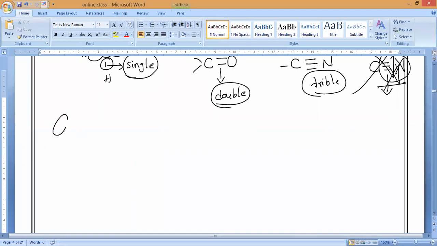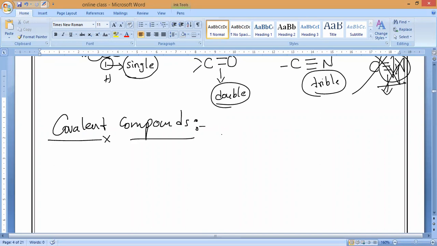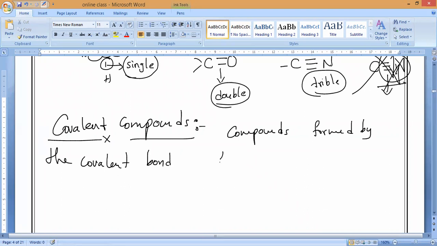So first, what do you mean by covalent compounds, guys? Covalent compounds are the compounds formed by covalent bond formation. Bond formation is only called covalent compounds.